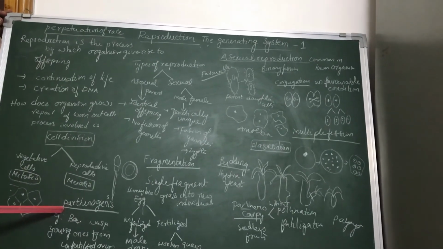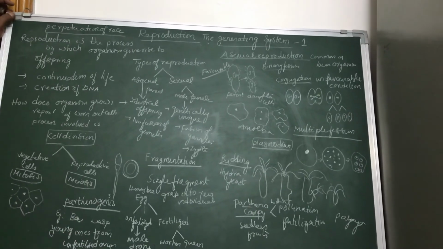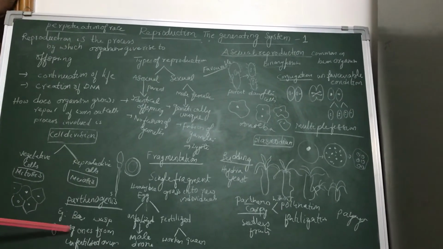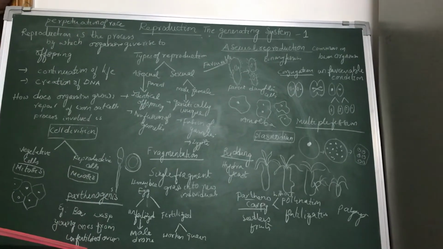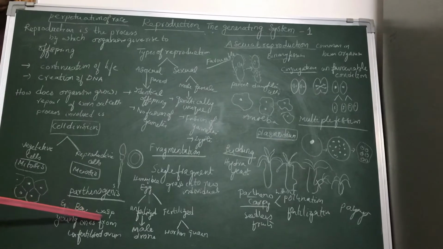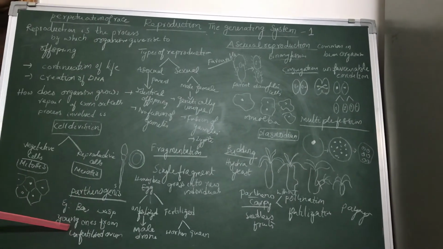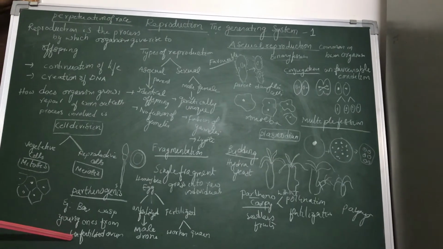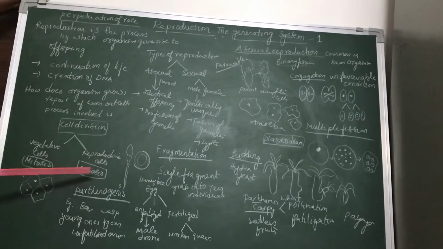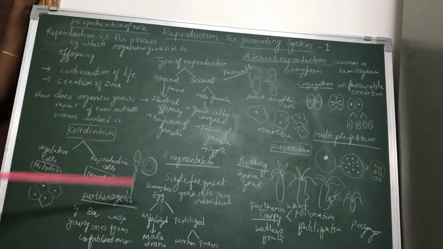In parthenogenesis, a young one is formed from an unfertilized ovum. This is seen in honeybees, wasps, etc. That's why I said it is a shift from sexual reproduction to asexual reproduction.